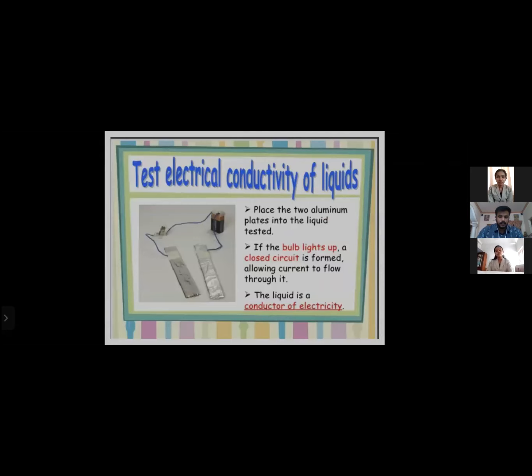We all have some doubt about whether it is possible to conduct electricity using liquids. Here is an experiment. Place the two aluminum plates into the liquid which we want to test. If the bulb lights up, a closed circuit is formed, allowing current to flow through it. If the light lights up, the liquid is able to conduct electricity.